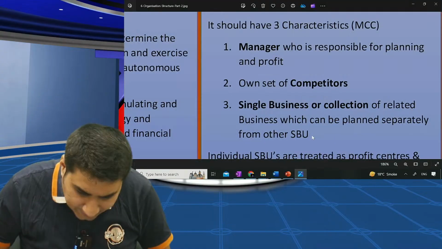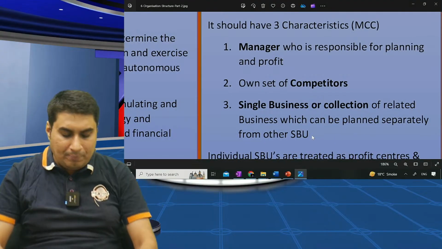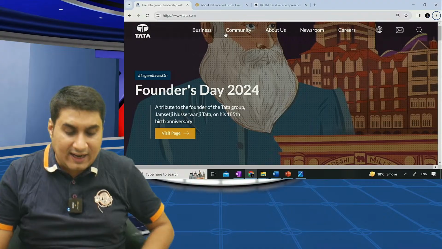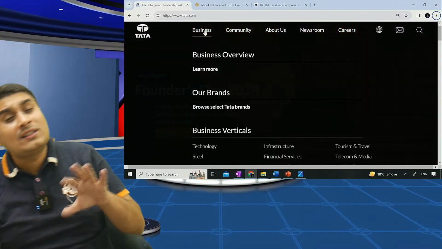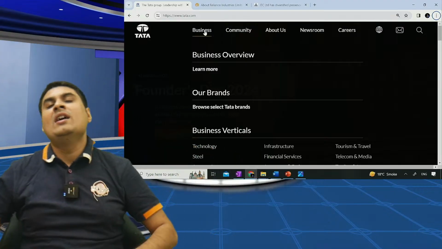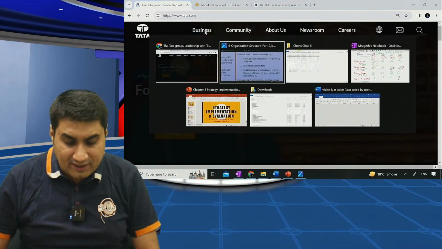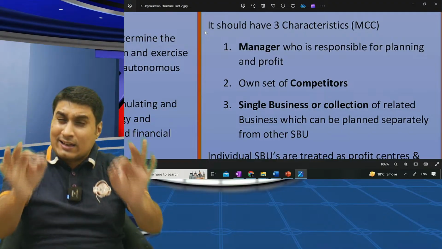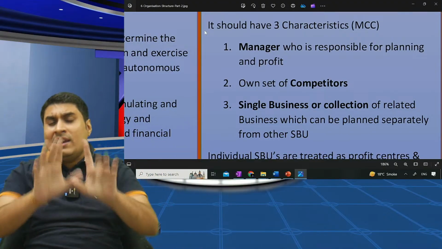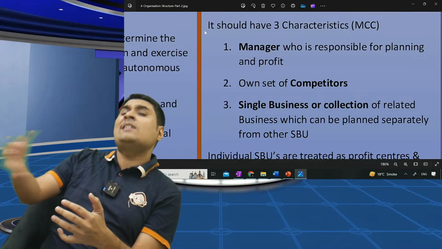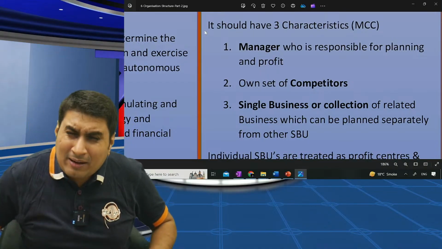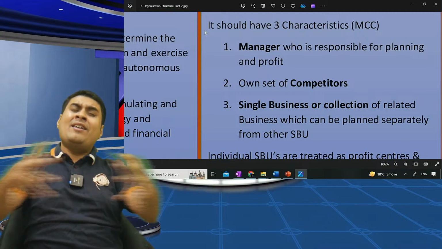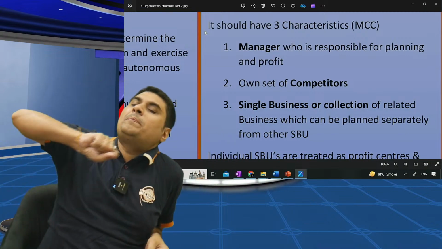Second, it has its own set of competitors. So steel competitors are different, and technology and tourism competitors are different. Financial service is different, steel is different. Each business has its own set of competitors. Last point: it is a single business or a collection of related businesses that can be planned separately from the rest of the business. So either it can be one business or several businesses together that can be planned separately.